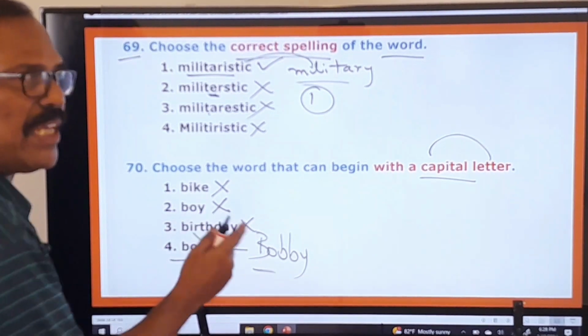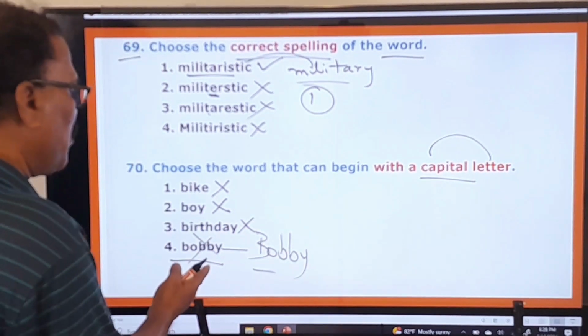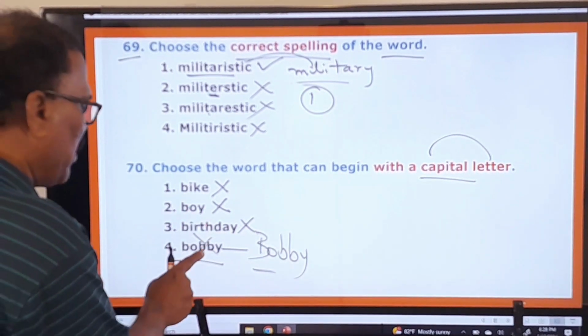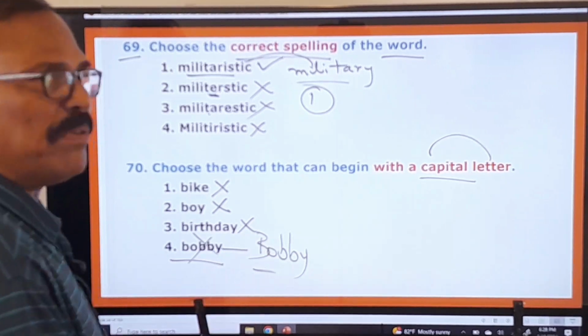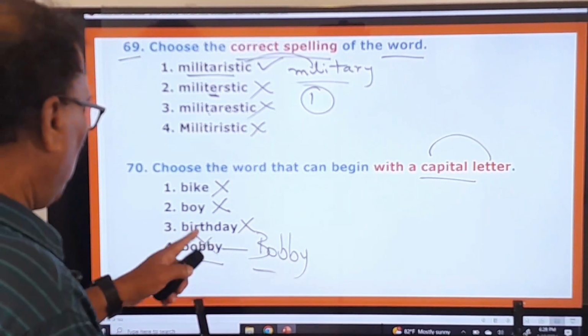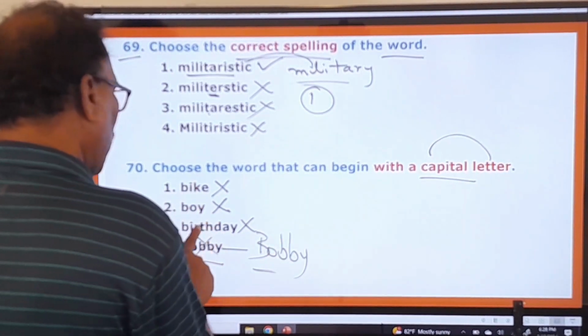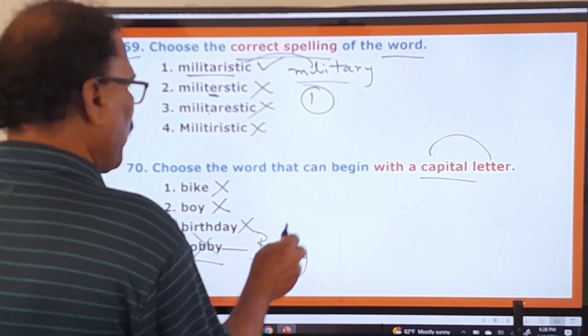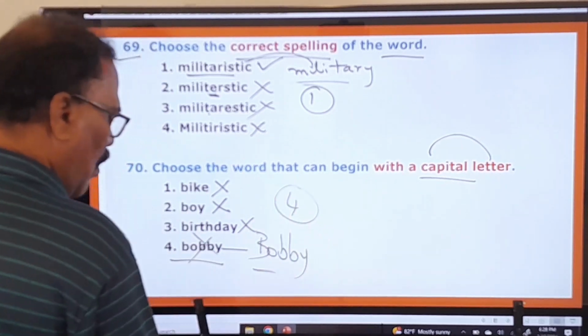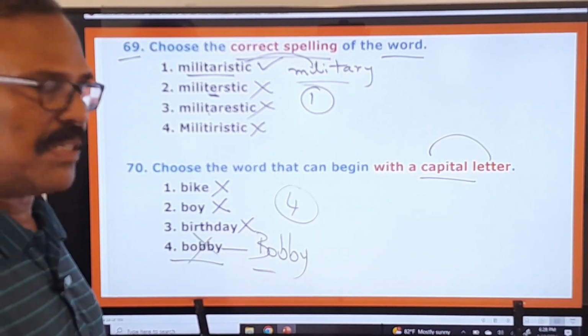So here the examiner has just tried to confuse you by giving all these words. So Bobby is the name of a person, therefore it is to be capitalized. So first one, second one, third one, these words are wrong, and fourth one is only your answer. Now you move on to other questions.